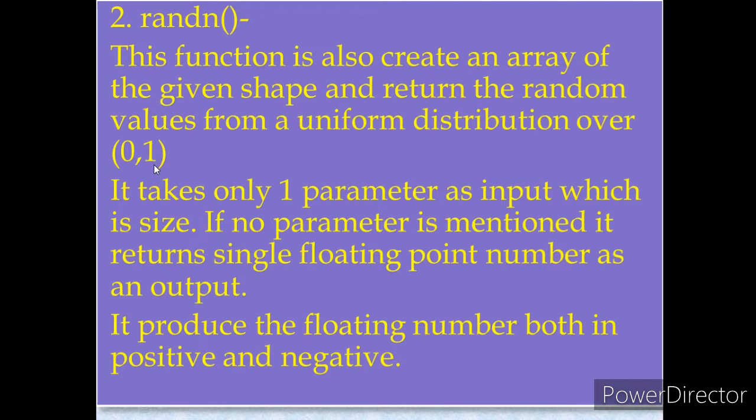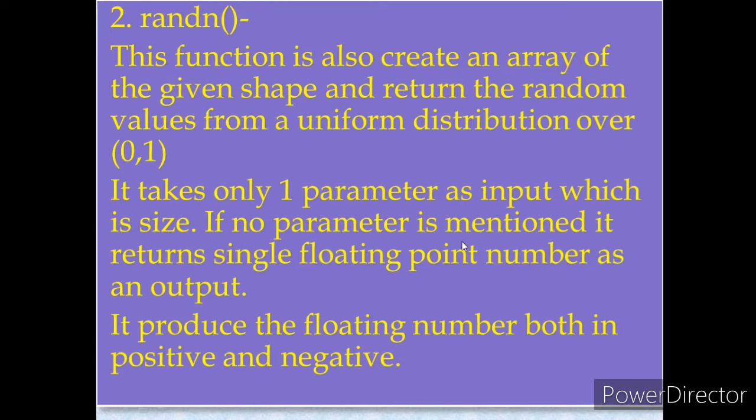Okay. So what is the difference between randint and rand_n? Just see here. It takes only one parameter. The earlier function, the randint function, takes how many parameters? We discussed 4 parameters there. That means the randint function takes 4 parameters. But this rand_n function, the second one, will receive only one parameter as an input. And that parameter will be the size.